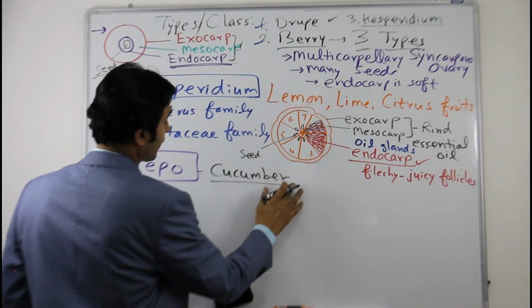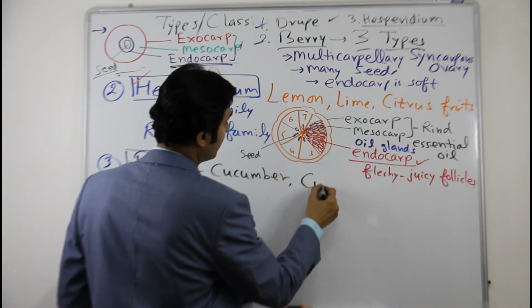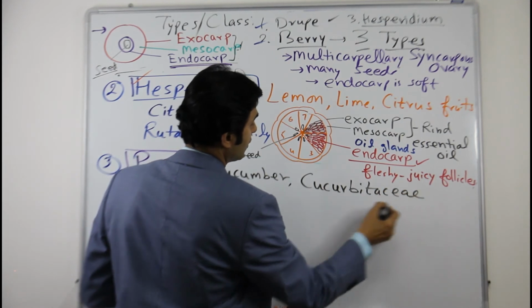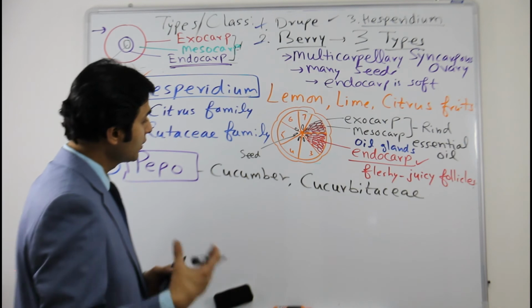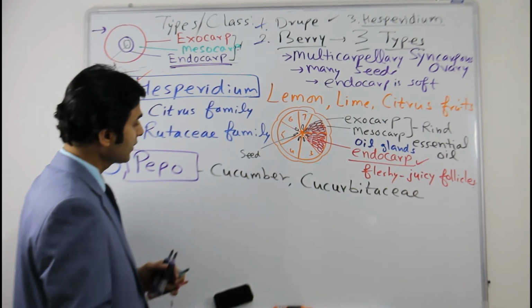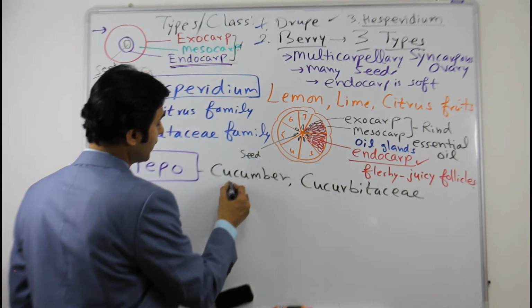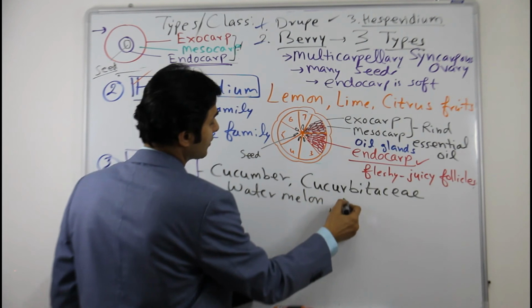All the members of plant family Cucurbitaceae show a characteristic fruit type, which is pepo. So cucumber, watermelon, muskmelon, all of them.